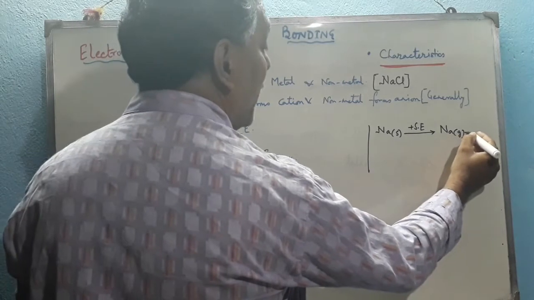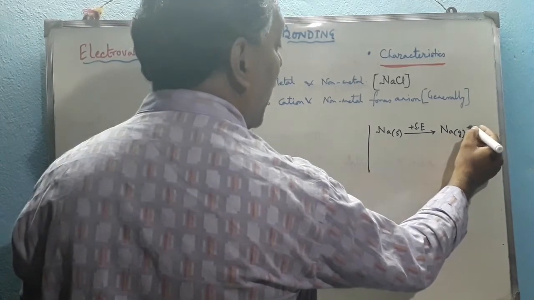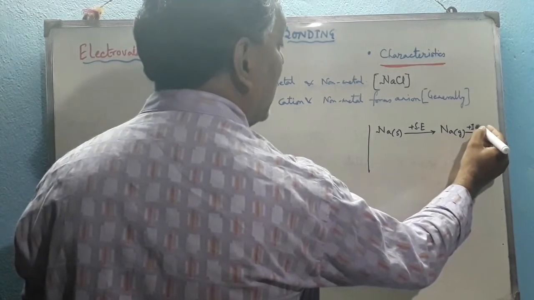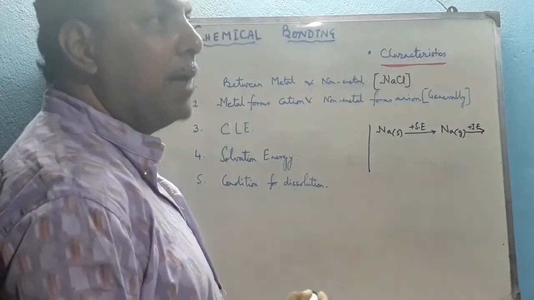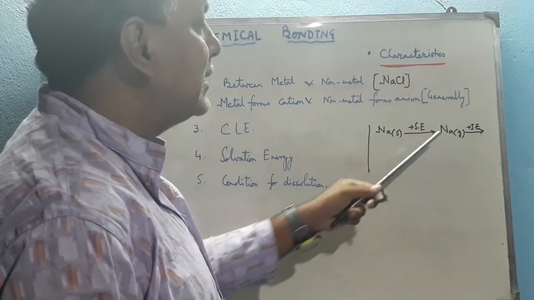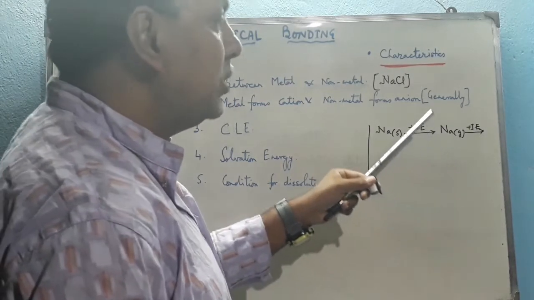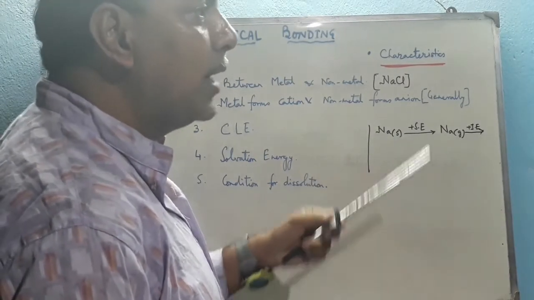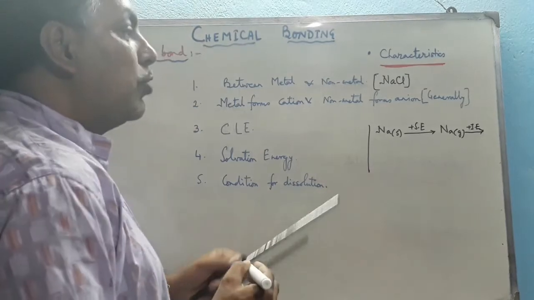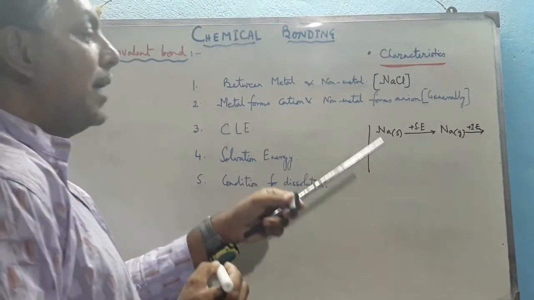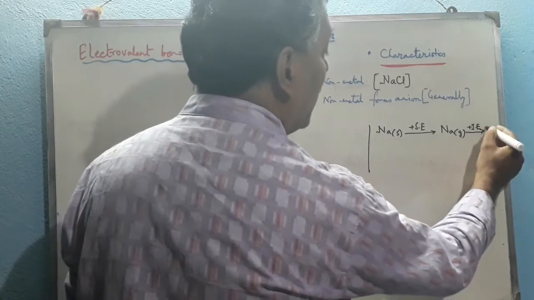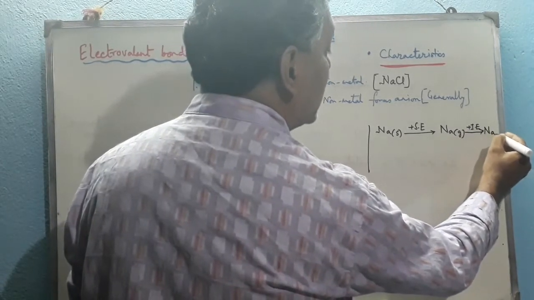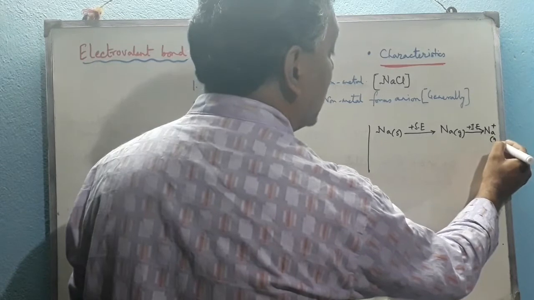Now, from Na gaseous, we have to supply ionization enthalpy to remove one electron from the outermost shell, that means the valence shell, of the gaseous sodium atom. That amount of energy required is called the ionization enthalpy of sodium, and by supplying this it converts to Na+ gaseous.